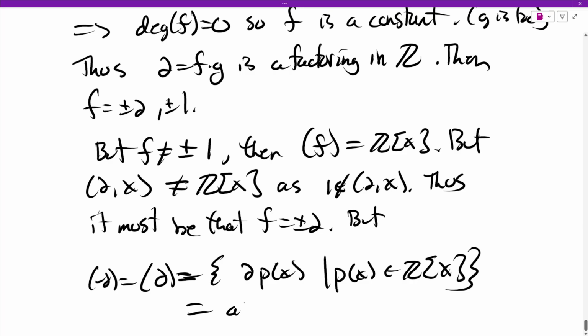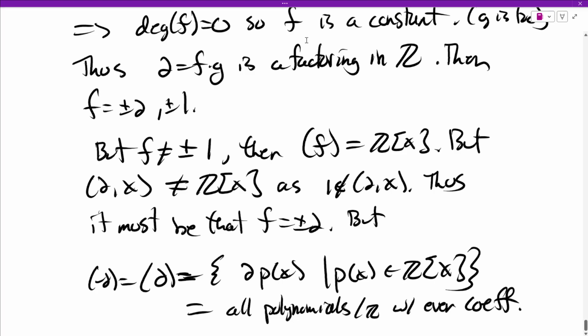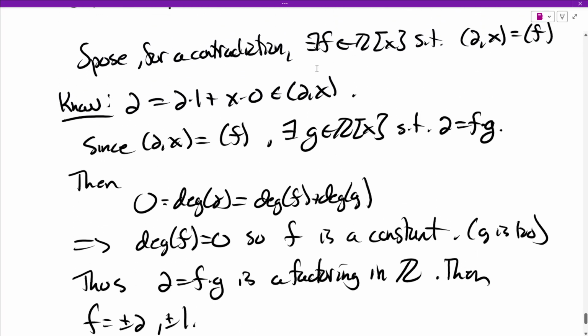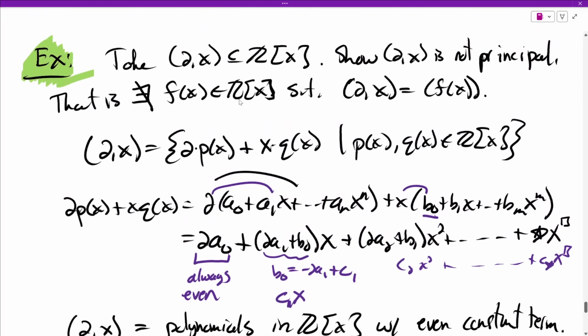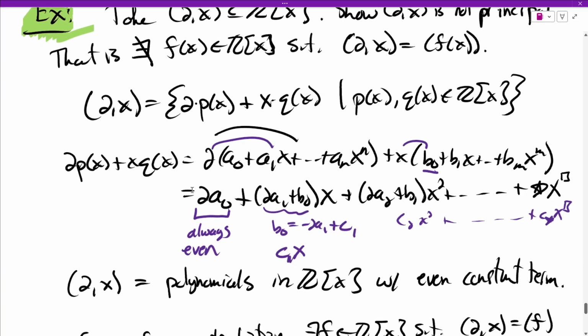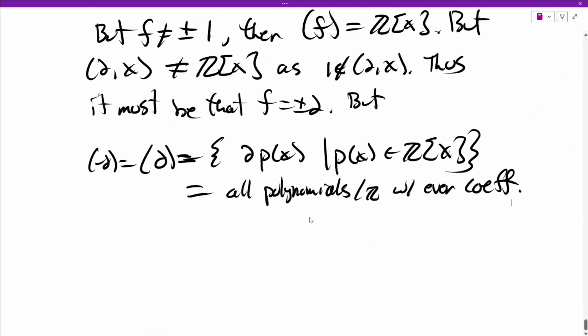So this is a collection of all polynomials over Z with even coefficients. Does every polynomial in the ideal generated by 2 and x have an even coefficient? No. We could pick the other non-constant coefficients to be whatever we want. They don't have to be even.